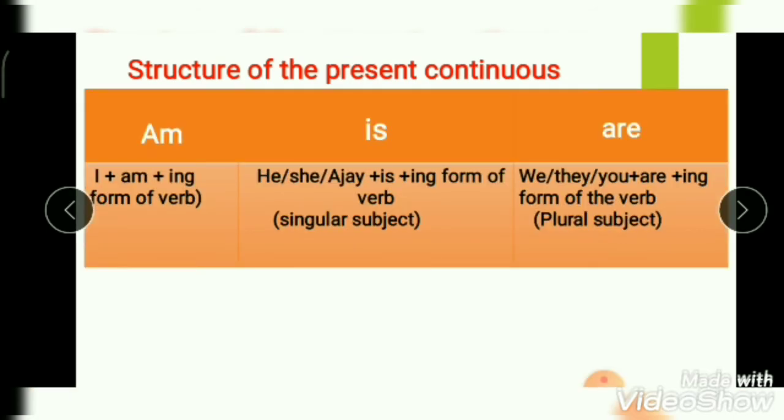Structure of the present continuous tense. We use am, is and are. Am is used when the subject is I, plus am plus ing form of the verb. Is is used with the singular subject he, she, Ajay, etc. Is plus ing form of the verb. Are is used with the plural subjects. Example, we, they, you, are plus ing form of the verb to write the sentence in the present continuous tense.